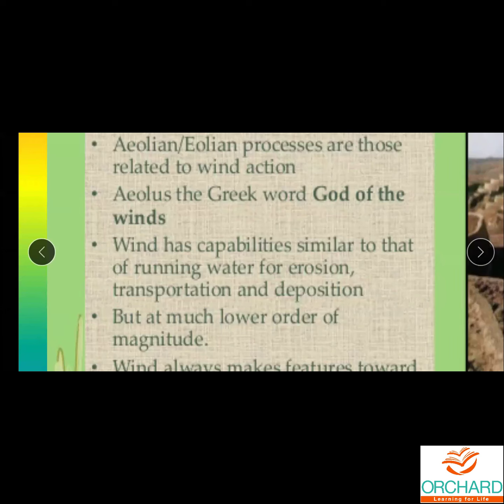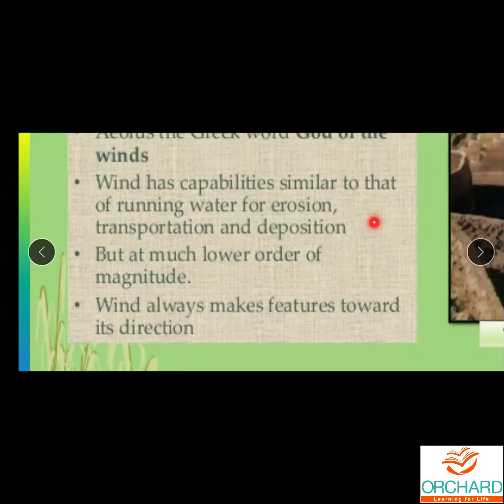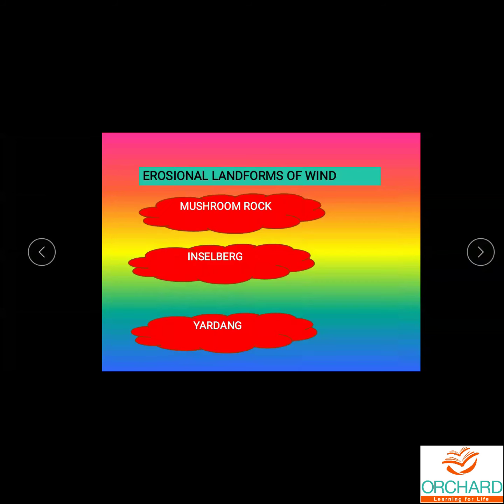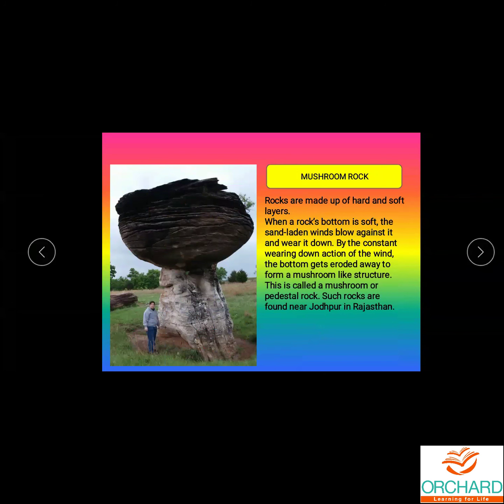The wind does the activities of erosion, transportation, and deposition. These activities are done according to the speed, the velocity of the wind. So we can see mushroom rock, Inselberg, Yardangs. These are all the erosional landforms of wind. Here you can see mushroom rock.